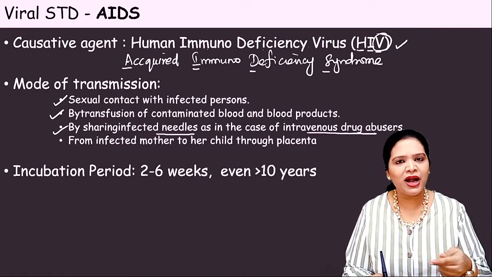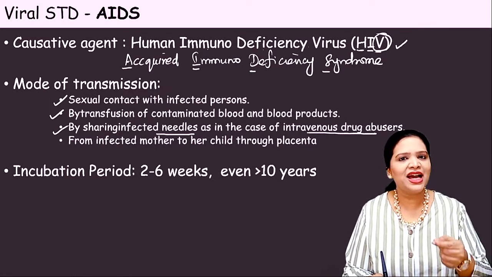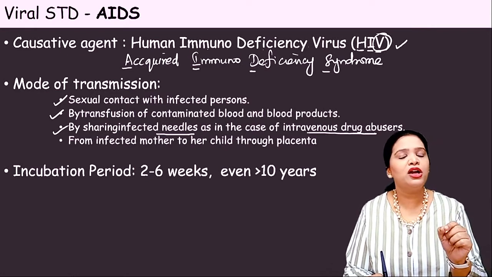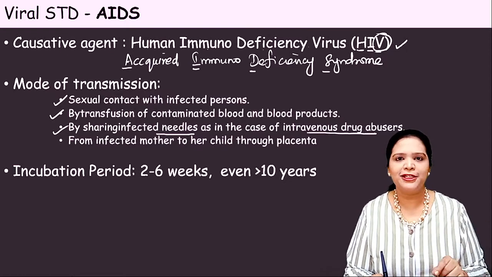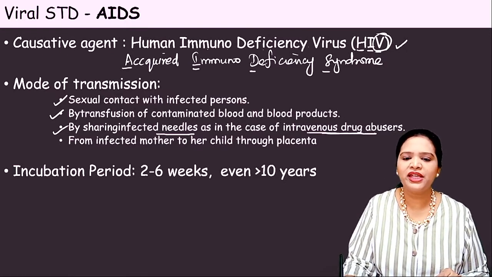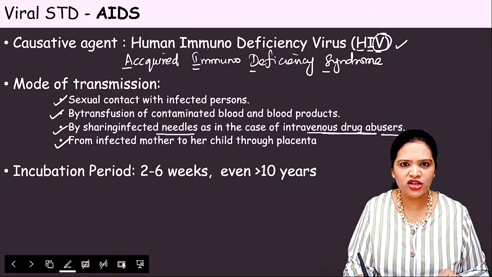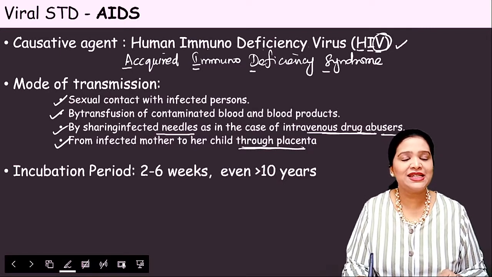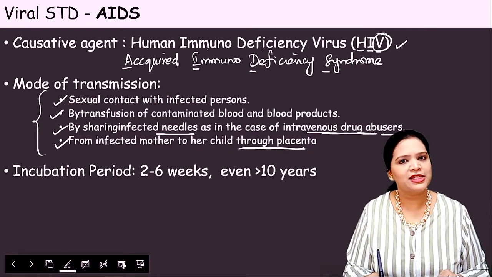Okay? So if one person in the gang has been infected with AIDS, that needle carries a small drop of blood. Even that small drop of blood is enough to transmit the infection. So via that needle, the infection spreads to the other people. That is called intravenous drug abuse. And from the mother to her child through the placenta, the virus crosses the placenta. Okay, transplacental infection, AIDS. So these are the modes of transmission.